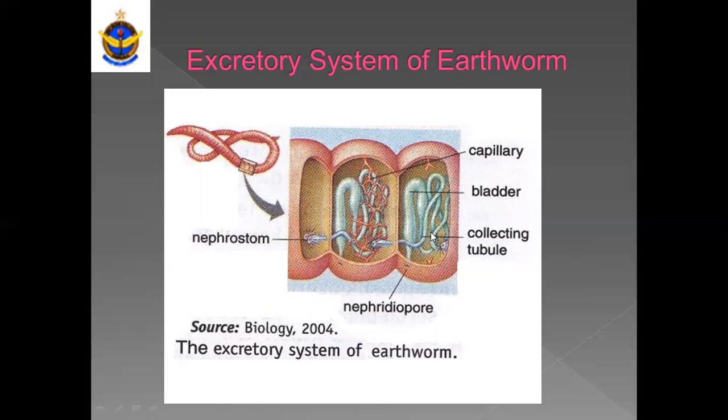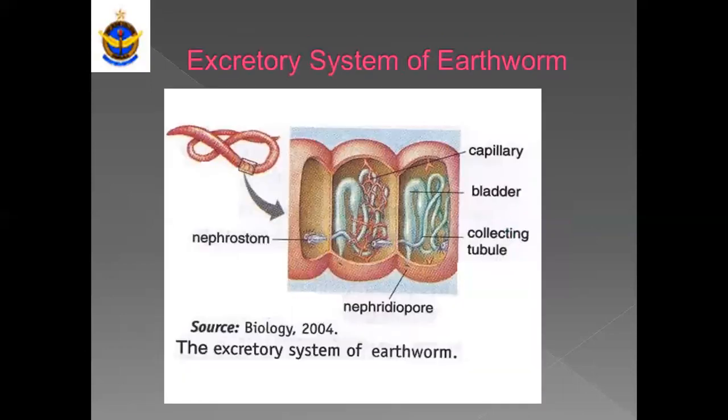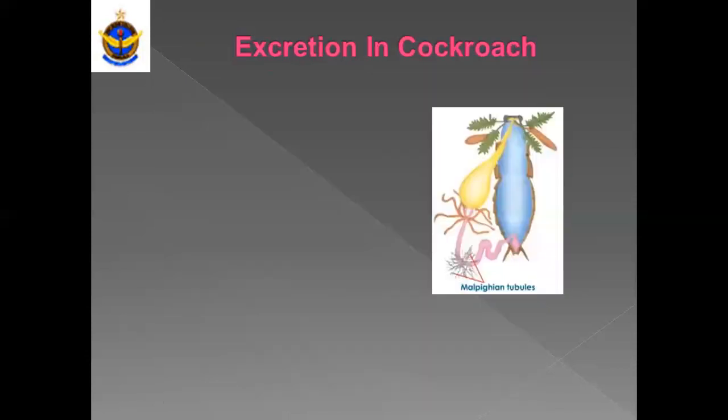From the collecting tubule, waste product is collected into the bladder for some time. Here reabsorption occurs, and after that the excretory product will be removed out from the body by the pore, which is called nephridiopore. Okay. After that, the next topic, excretion in cockroach.